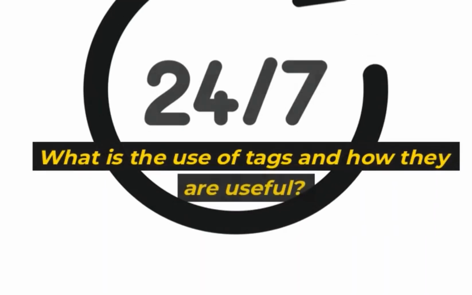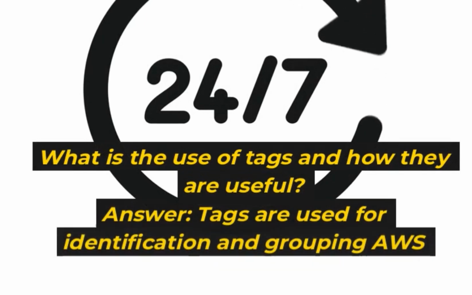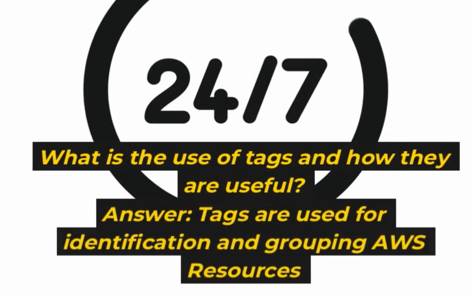What is the use of tags and how are they useful? Answer: tags are used for identification and grouping AWS resources.